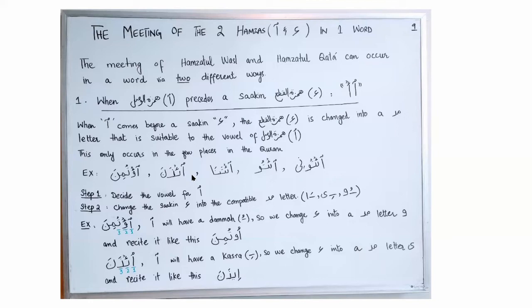In all of these cases, we will change Hamzatul Qat'a into a mad letter which is compatible to the vowel of Hamzatul Wasl. In this case, we will say Utumina, Idhana, Itana, Itu, Ituni. But in Itu and Ituni, another rule kicks in, and now we will see what exactly that is.